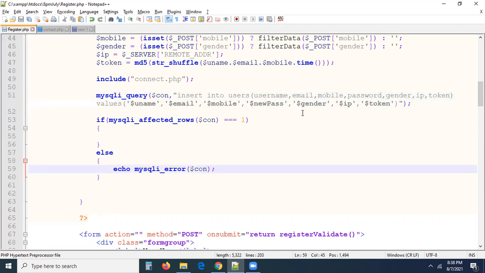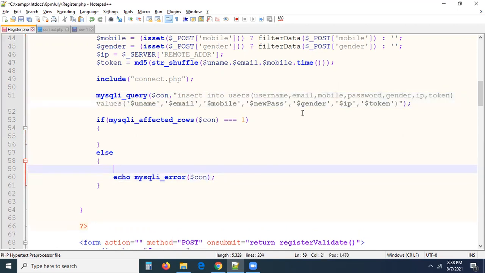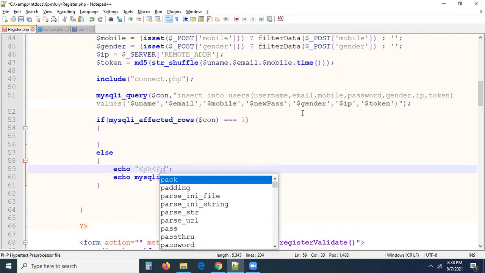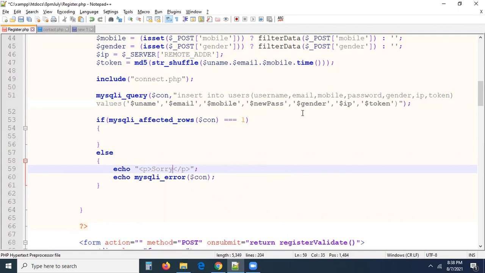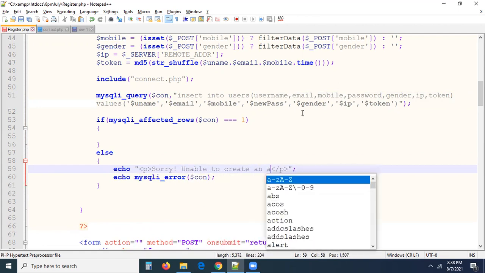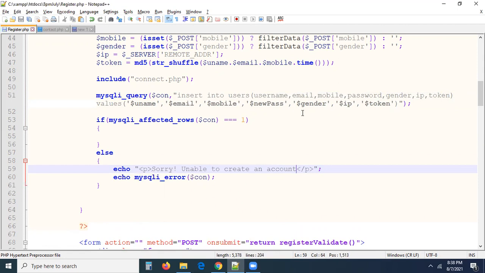Okay, this method will give you the reason why the record was not inserted, and you can write a message with echo in a paragraph tag: "Sorry, unable to create an account." Exactly. So already one record is there now.